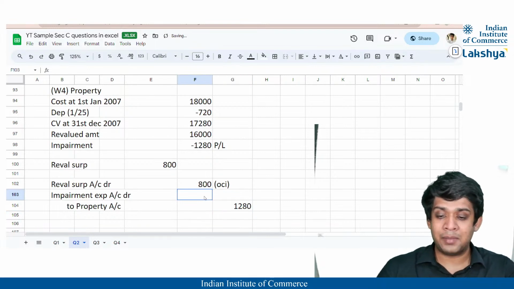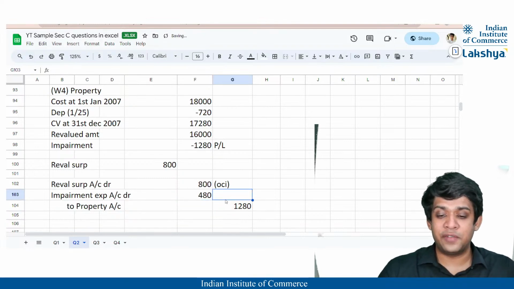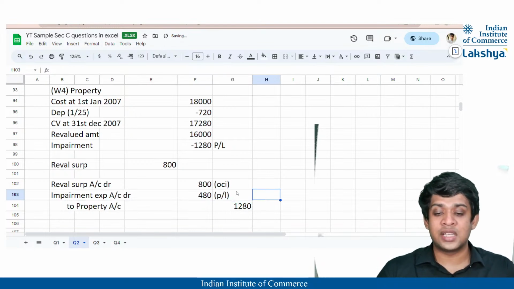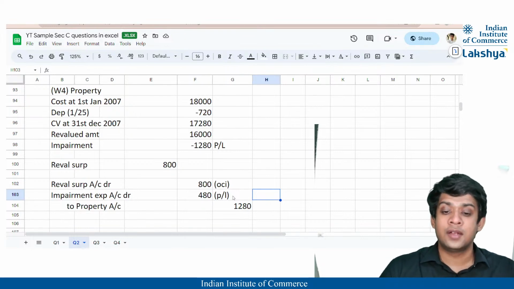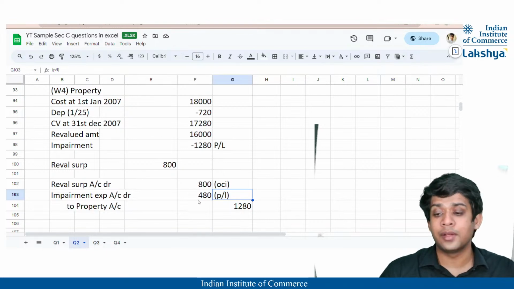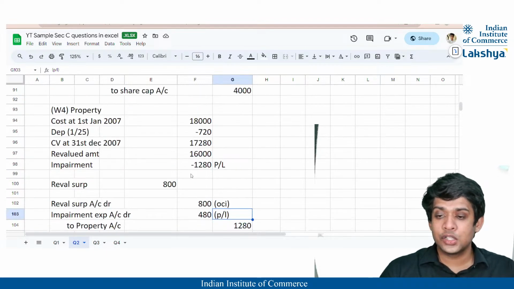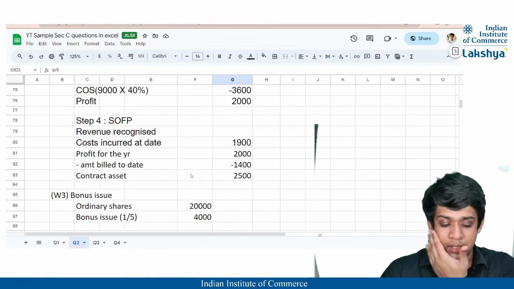And thus the impairment expense that is to be charged to P&L is nothing but 1,280 minus 800. That is going to give me 480, right? This will go to your P&L. And always remember, this will reduce your profit, obviously, because it is going to your P&L. So when we are adjusting the draft profit, we will reduce this from it. Please keep that in mind. So we are done with the working note for property, plant and equipment, right?